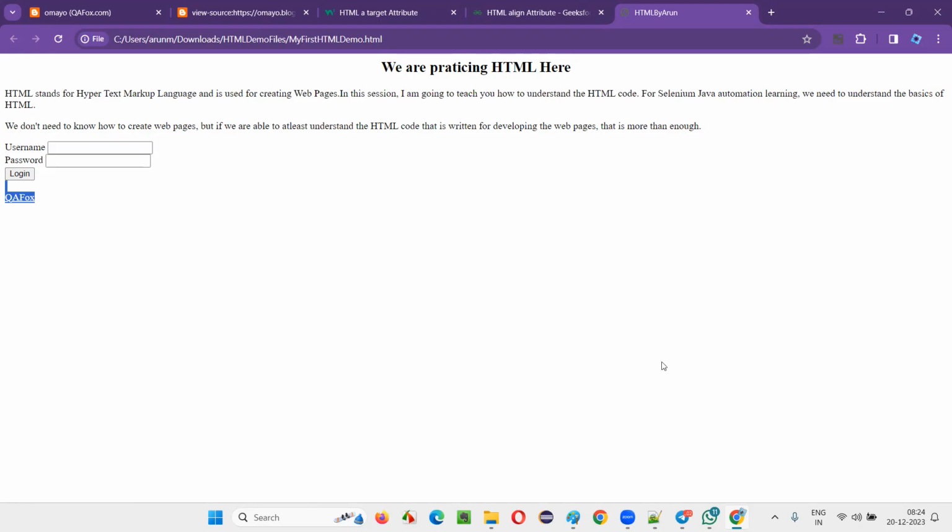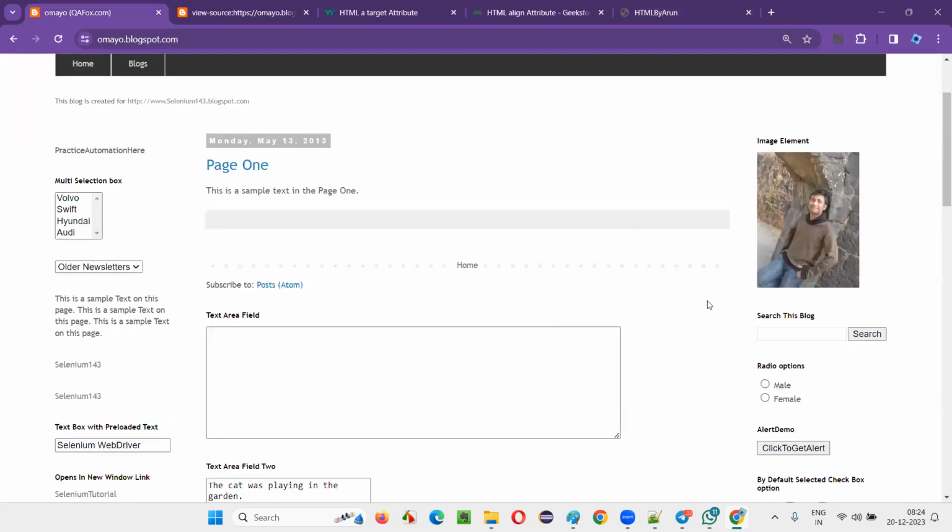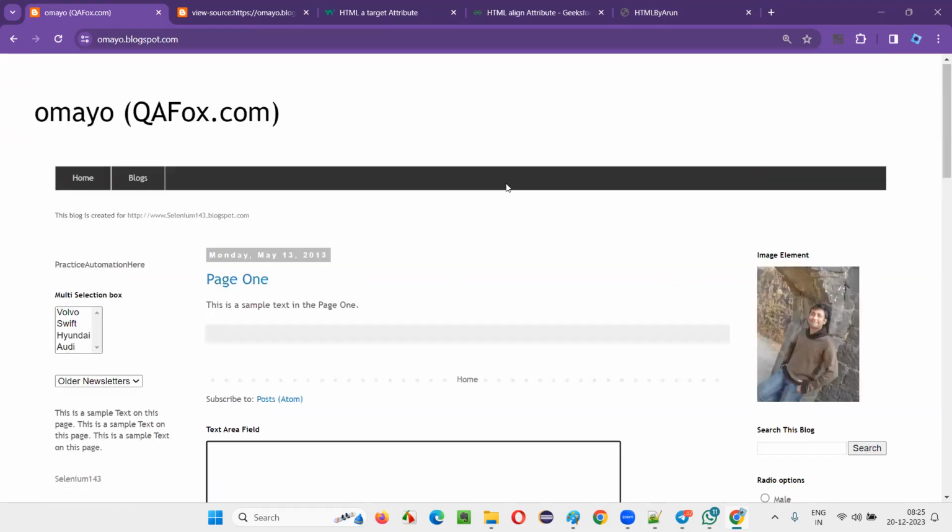Okay. I'm going to give you one more assignment, guys. You have to explain different types of web elements on web pages. Like image is one web element, multi-selection box field is another web element, drop-down field is another, text area field. Like that, you have to explore, do R&D on different application pages to find different types of elements and note them down. That's another assignment that I'll give tomorrow. Just try to remind me about this assignment, guys.